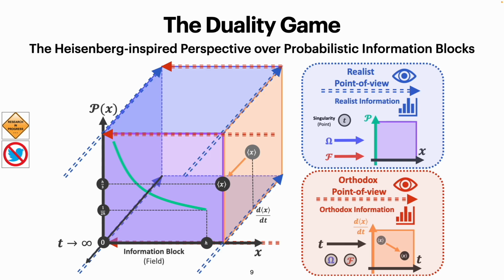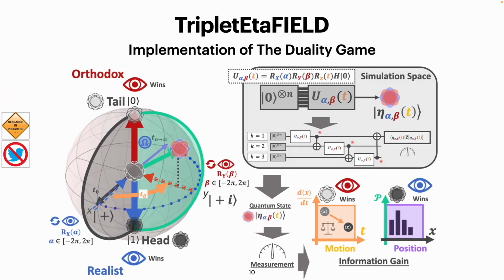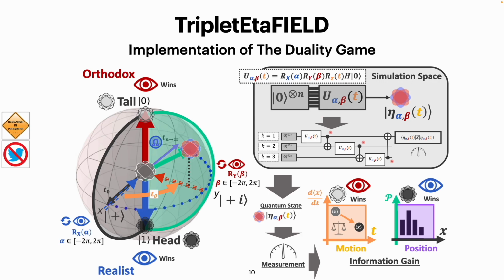Our game setting includes 2 players, realist and orthodox, trying to observe the information blocks. Their visions are completely orthogonal. Realists will fully observe the positions, or purple vector space. Orthodox will fully observe momentum, or orange vector space. To implement the duality game, we introduce the triplet data field, a quantum neural network using only 3 quantum kernels.